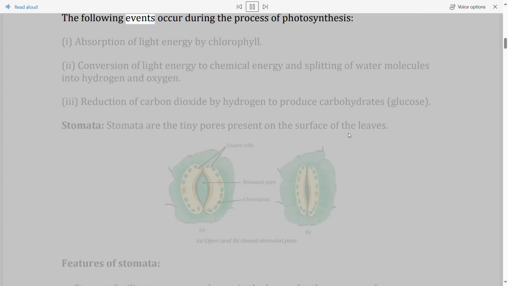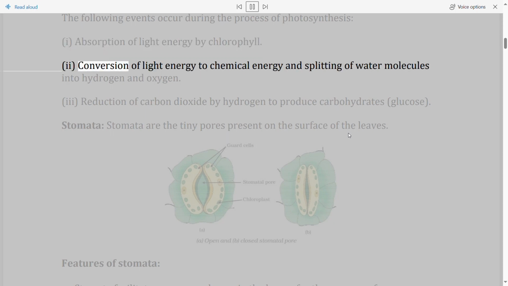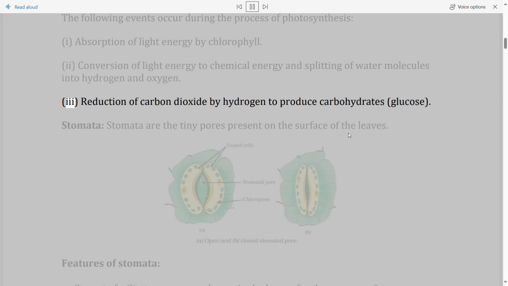The following events occur during the process of photosynthesis. 1. Absorption of light energy by chlorophyll. 2. Conversion of light energy to chemical energy and splitting of water molecules into hydrogen and oxygen. 3. Reduction of carbon dioxide by hydrogen to produce carbohydrates, glucose.